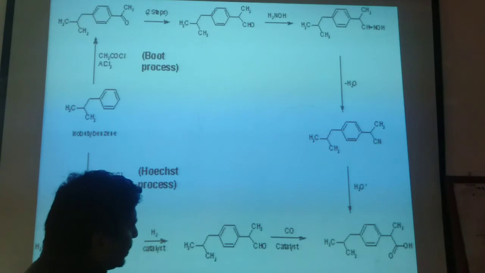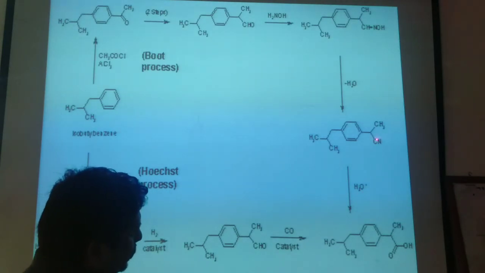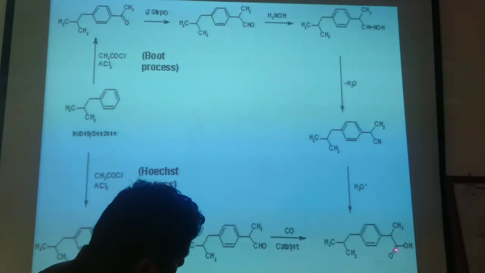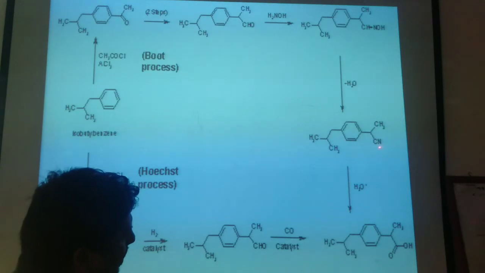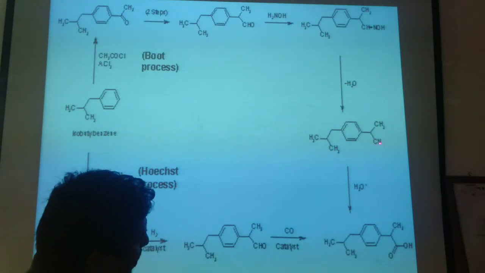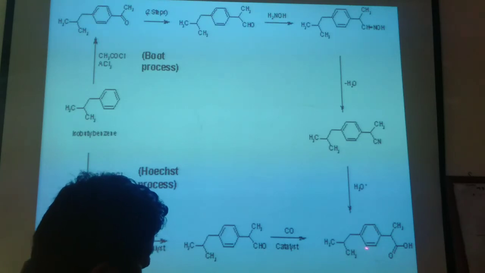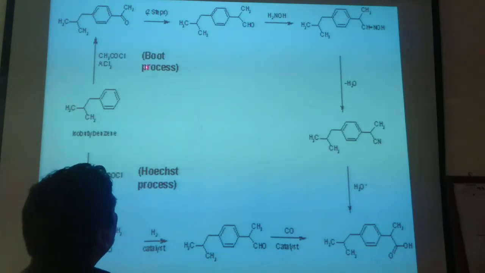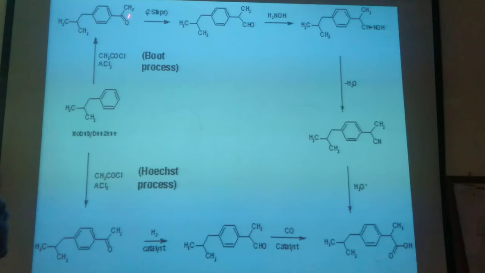On acidic condition, that CN, as I already told you, will be converted into a carboxylic group, and that nitrogen group will be removed as a byproduct, ammonia. So your ibuprofen will be formed from the Boot process, and that acetyl group will be converted into an aldehyde group. You will have to memorize it as a two-step process.